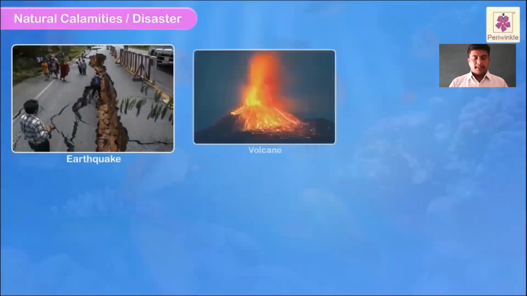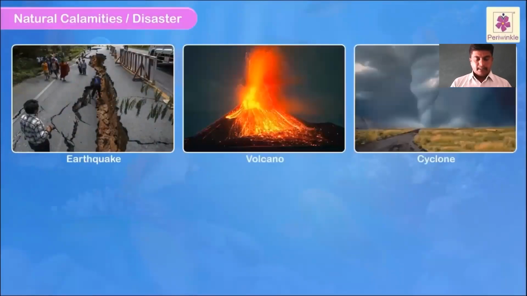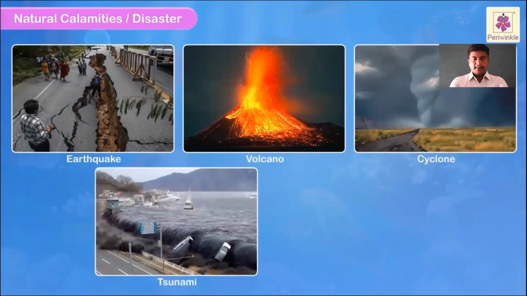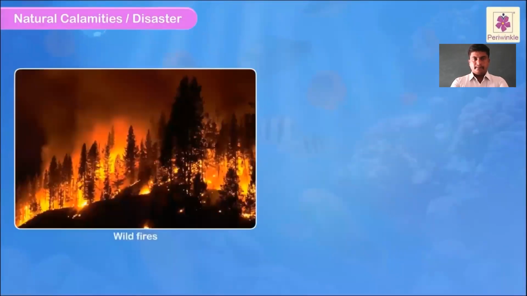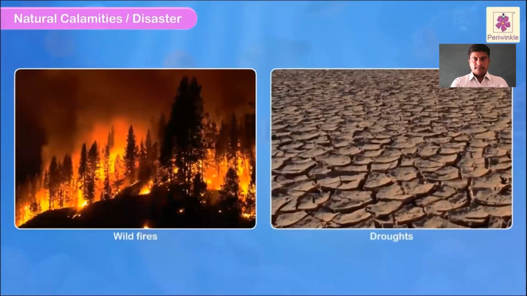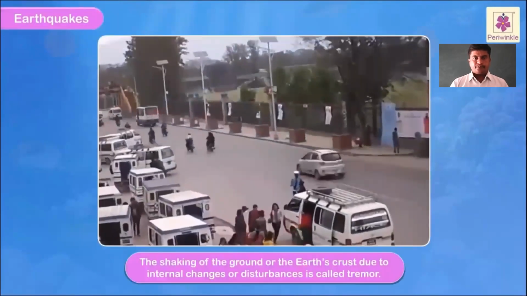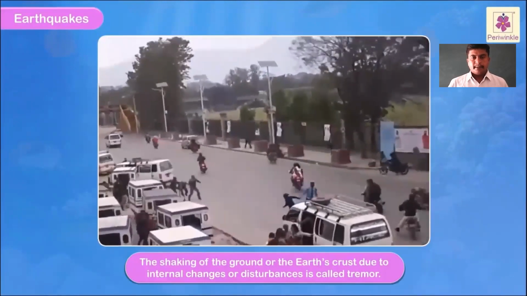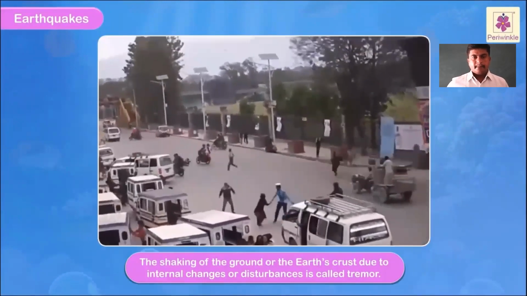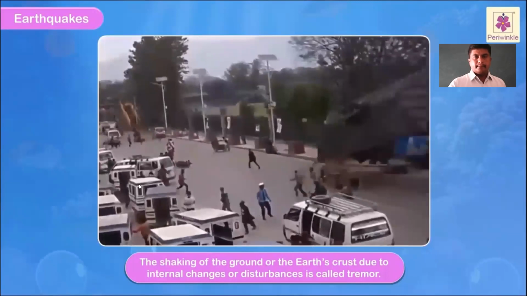Earthquakes, volcanoes, cyclones, tsunamis, floods, wildfires, and droughts are some examples of natural disasters. Earthquakes, the shaking of the ground or the earth's crust due to internal changes or disturbances, is called tremor.